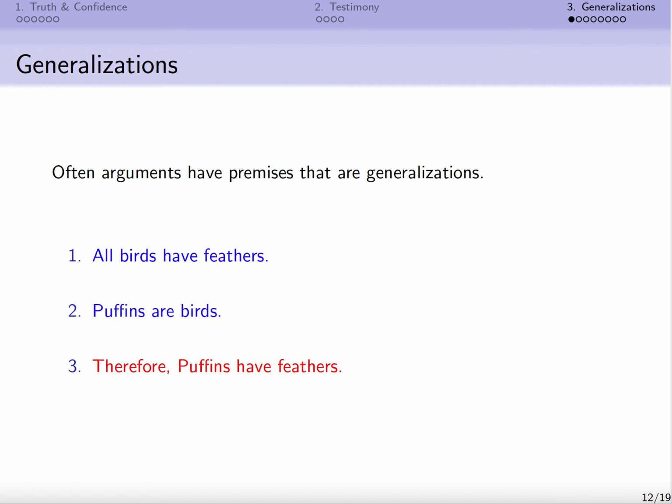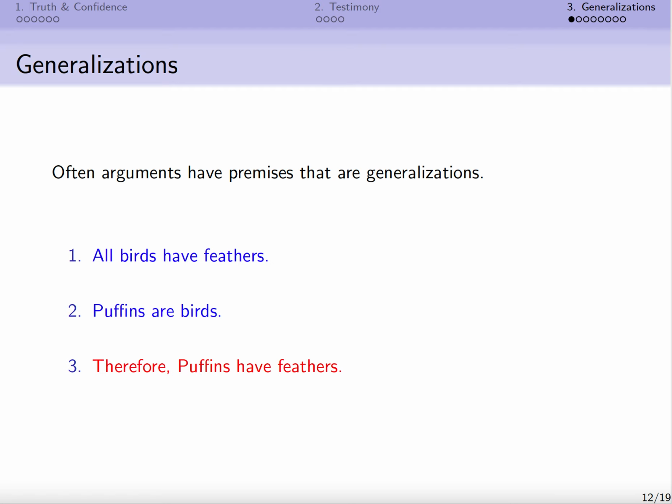Okay, so far we've talked about the various sources of evidence that one might have for sentences that might serve as premises of arguments. We then zoomed in on one particular form of evidence, namely testimonial evidence, which is particularly ubiquitous and also sometimes particularly problematic.